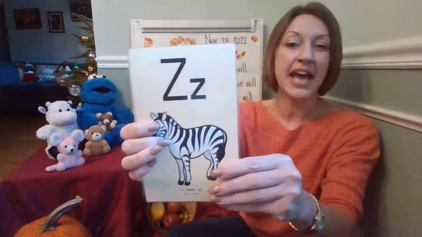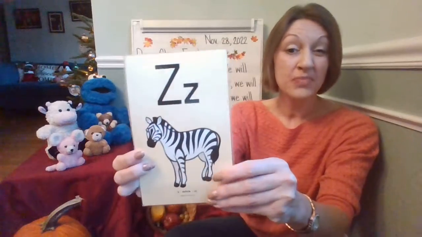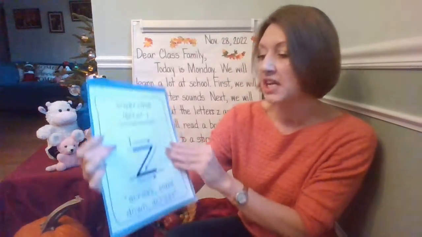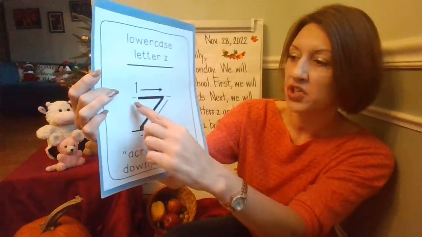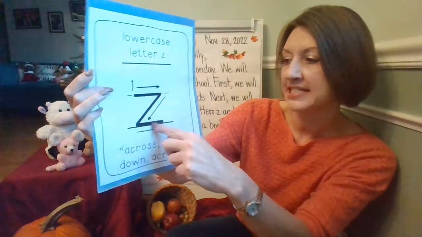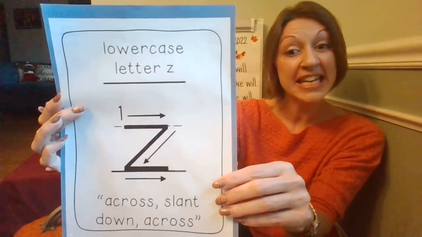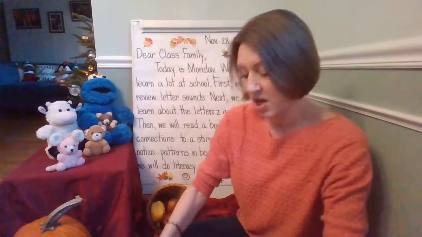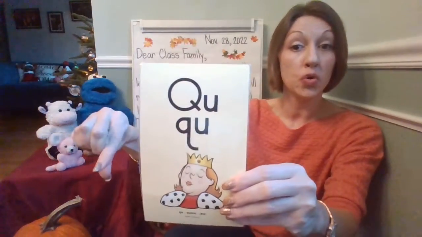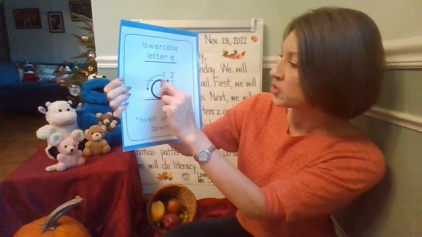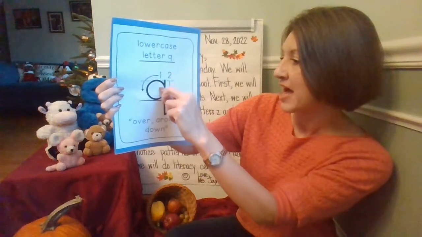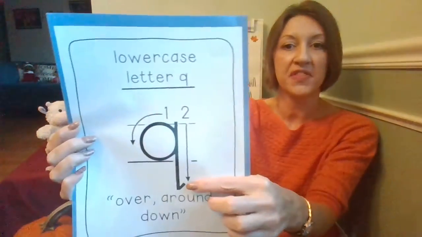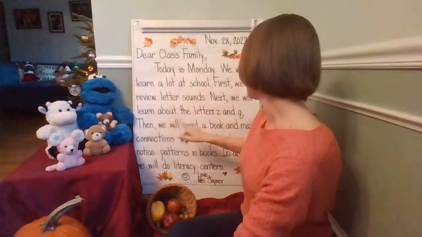Okay, so we're going to look at Z like Z, zebra, Z, and we're going to work on identifying words that begin with the letter Z and writing the lowercase letter z. We're going to go across to the right, slant down, and then across. In addition to that, we're also going to be working on Q, like Q-U, queen. When you make a lowercase letter Q, remember, you're going to make a circle. You're going to go over, around, and then go down and do a little curve at the end. All right? Okay, then we'll read a book and make connections to a story.